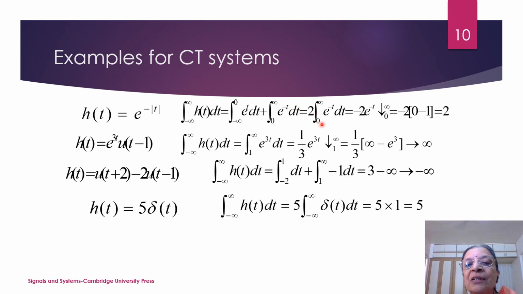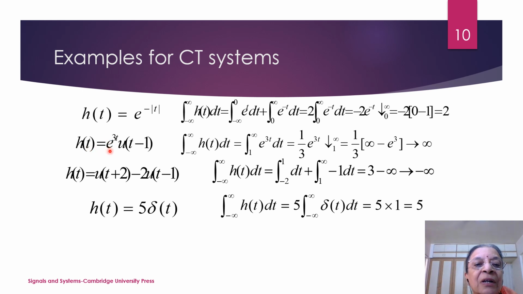So it is twice the integral of e raised to minus t dt, so minus 2 e raised to minus t from 0 to infinity. So it will be minus 2 into (0 minus 1), for t equal to infinity e raised to minus infinity will be 0. So it will be equal to plus 2.